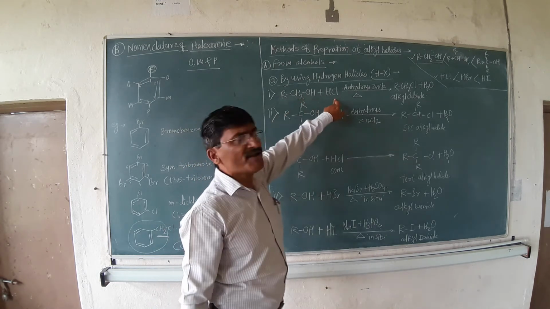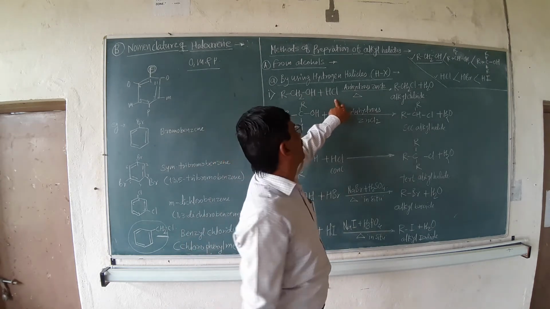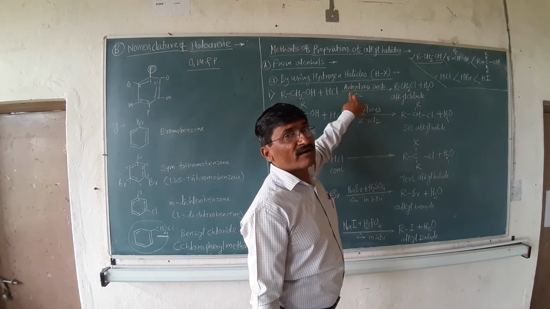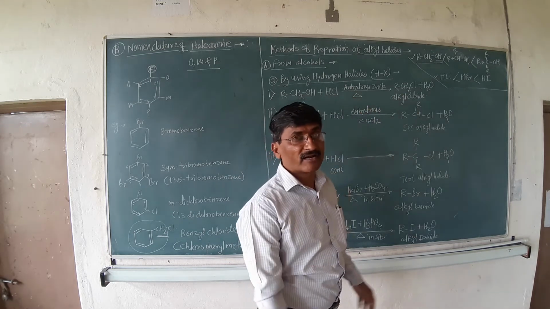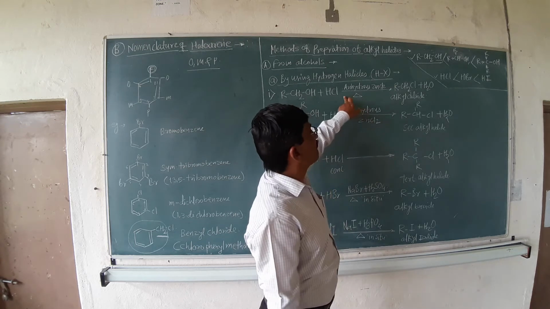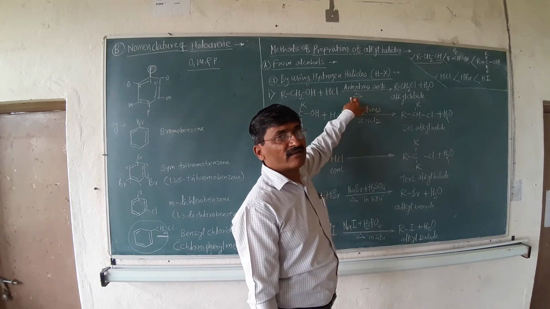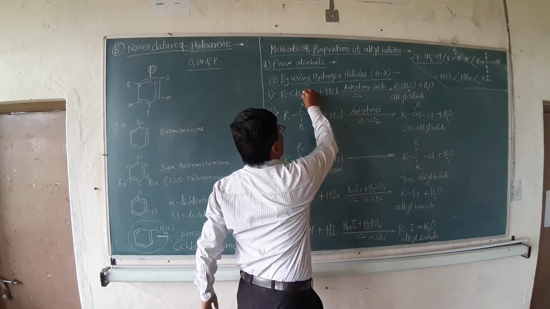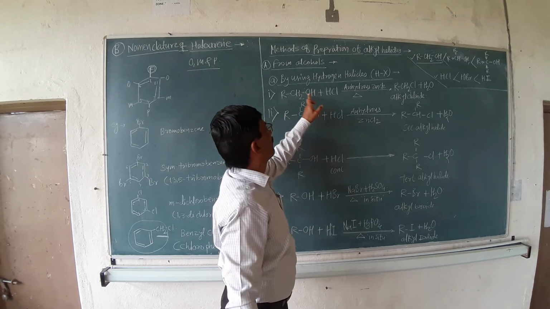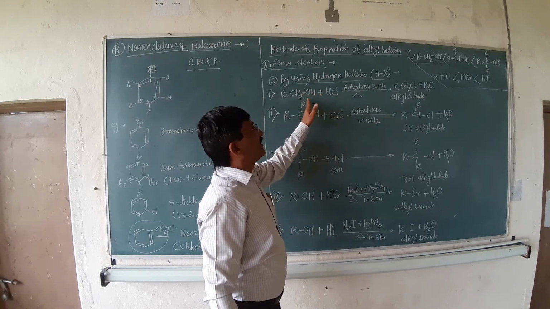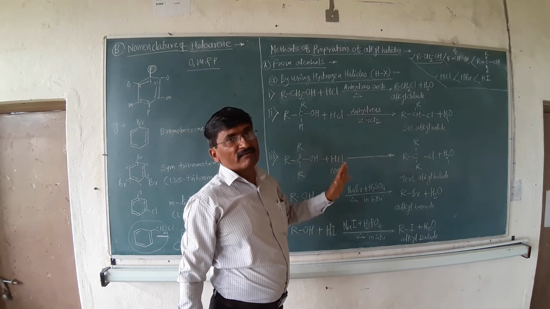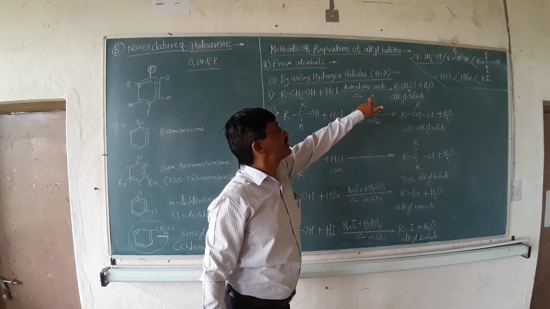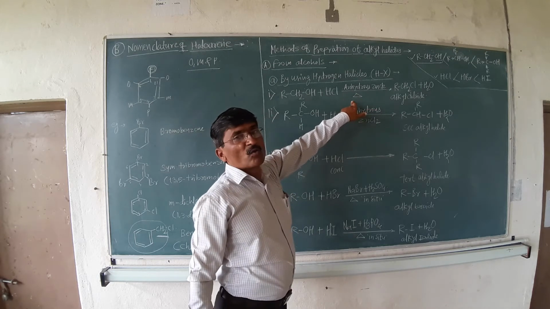The first condition: HCl reacts with the primary alcohol in presence of anhydrous ZnCl2, and heating must be there. Why is heating necessary? In order to break the bond between the carbon and the hydroxyl group. To detach that hydroxyl group, it is necessary to heat it. So the conditions are anhydrous ZnCl2 along with heating.